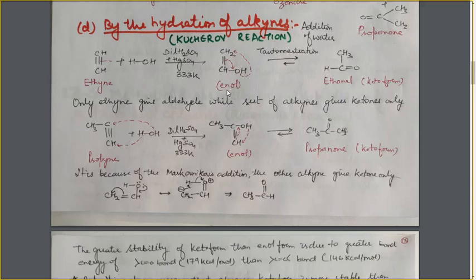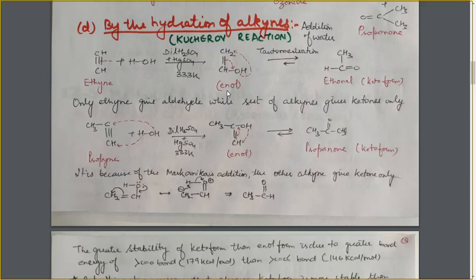Now, how does the tautomerization take place? First of all, the question arises, what is tautomerization? Tautomerism is simply a type of structural isomerism in which the two isomeric forms are in dynamic equilibrium with each other, that they are interconvertible into each other.